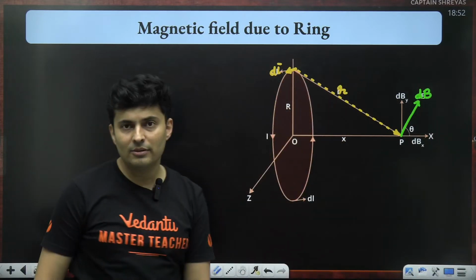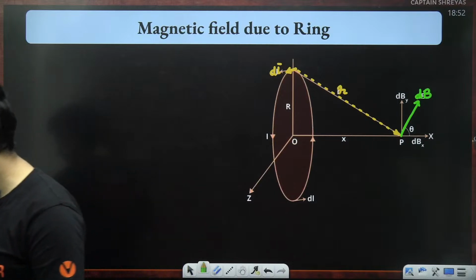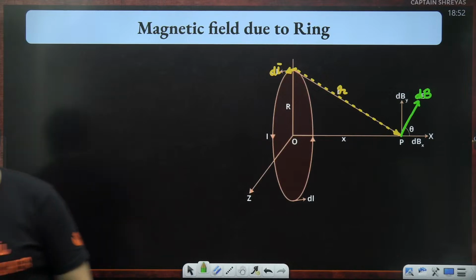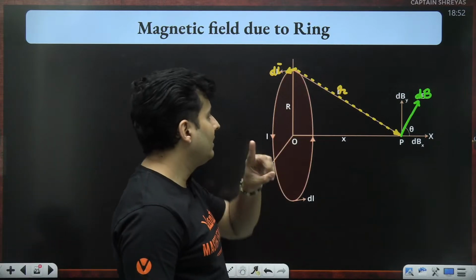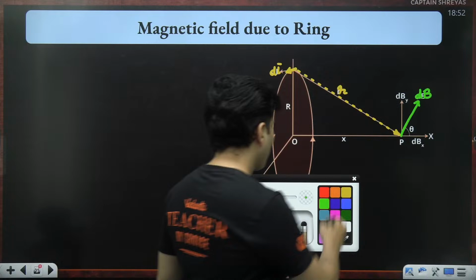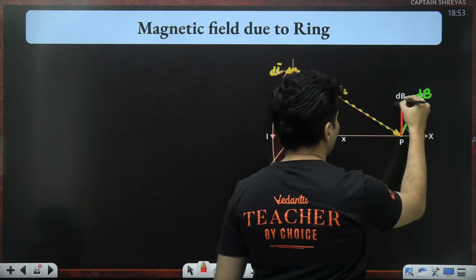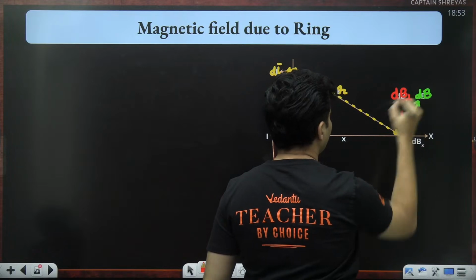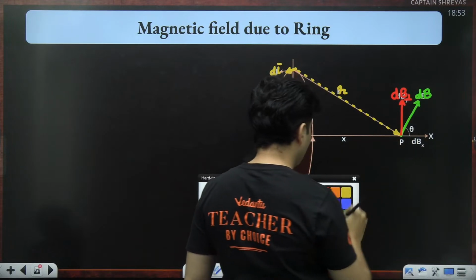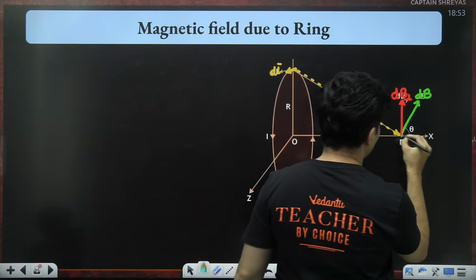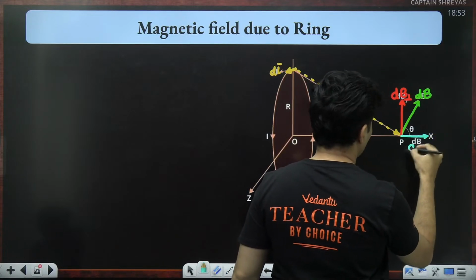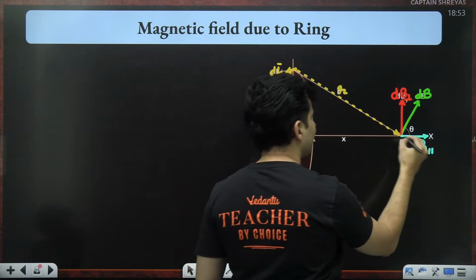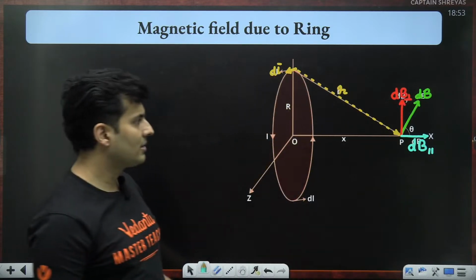Are you able to visualize this, everyone? Yes, it is a non-uniform field for sure. This magnetic field will now have two components. One component will be over here. I will call it dB perpendicular. And the other component is right over here, which is like this. I will call it dB parallel. Parallel to the axis, this is perpendicular to the axis.